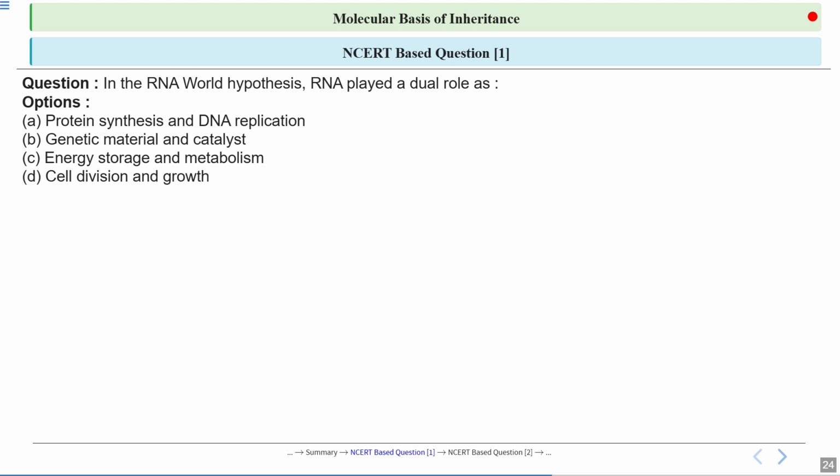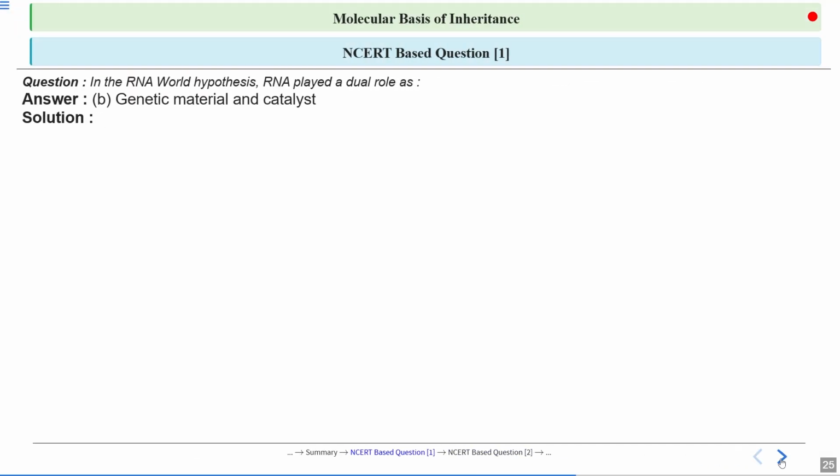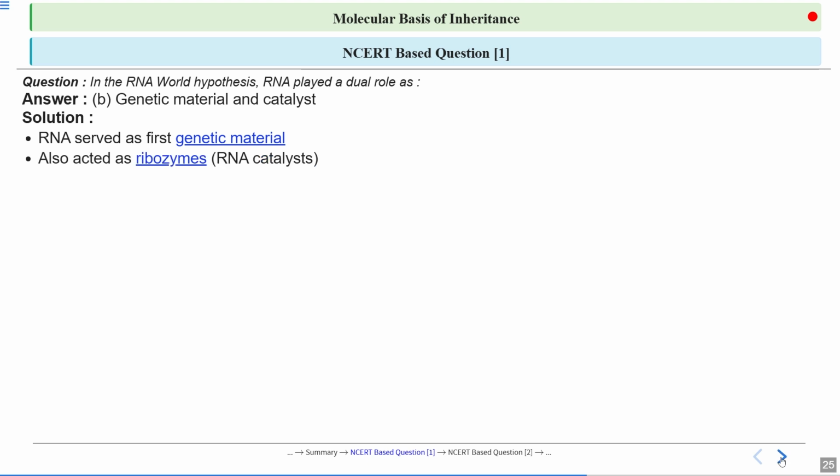Or fourth, it is helping in cell division or growth. The answer is that it is serving as genetic material and catalyst. Why? Because initially we used to think that RNA served as the first genetic material and also acted as a ribozyme, that is the RNA catalyst. Evidence shows that life processes evolved around RNA.